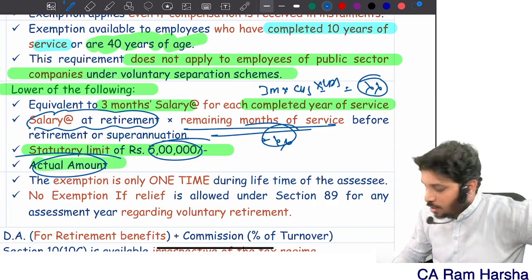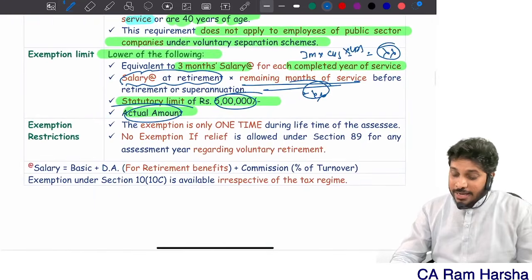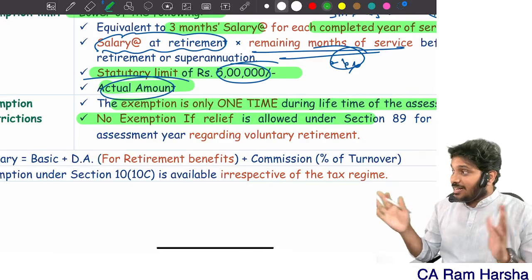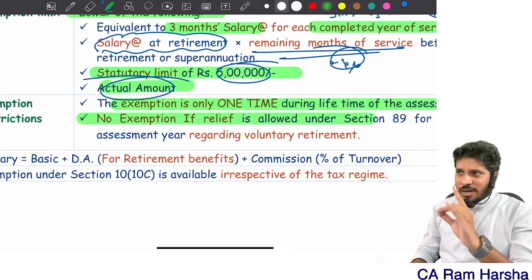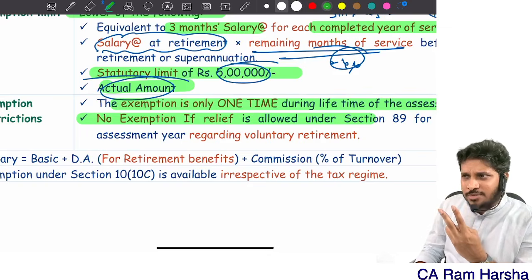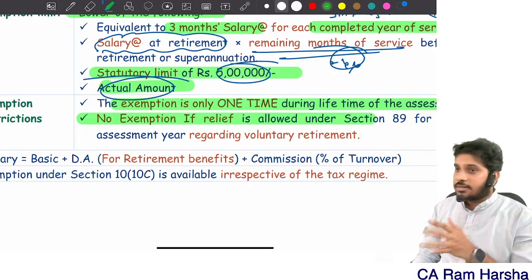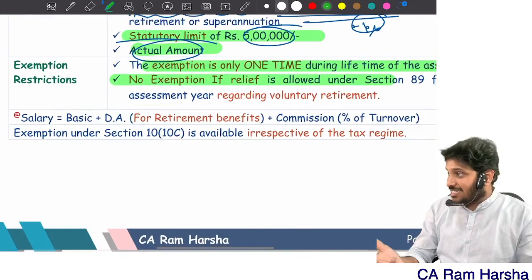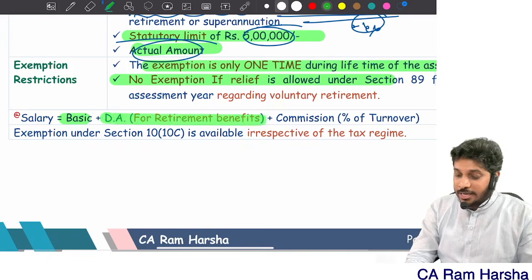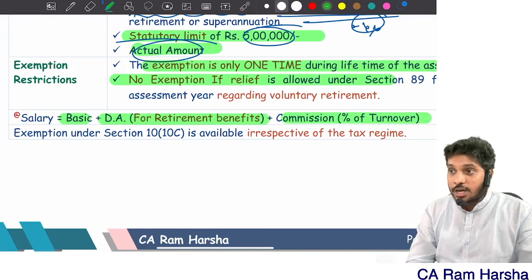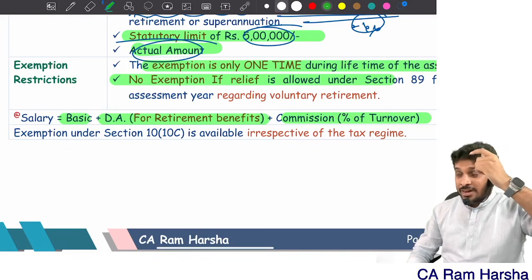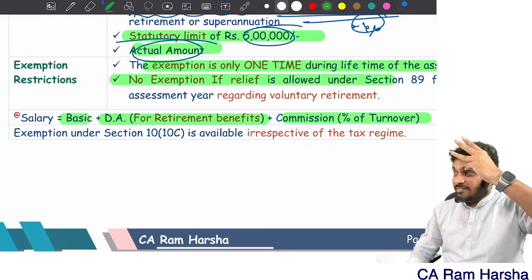Clear? All of you. Now remember, exemption for VRS is available only one time during the lifetime. It is not multiple times, only one time. If you claim one time exemption, sir, I claimed only 2 lakhs exemption, sir, one time, but statutory 5 lakhs is there, that is irrelevant. Clear or not? Now what is salary here? Last drawn salary is there, all that. Basic, DA for retirement plus commission percentage of turnover. For 5 purposes, the salary definition is same: HRA, RPF, gratuity where act is not applicable, leave encashment, VRS.